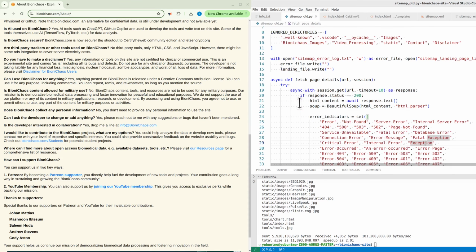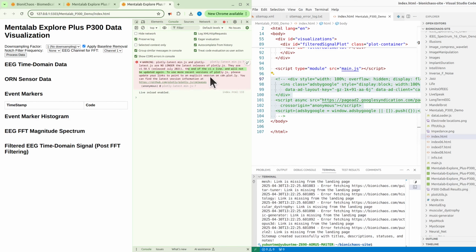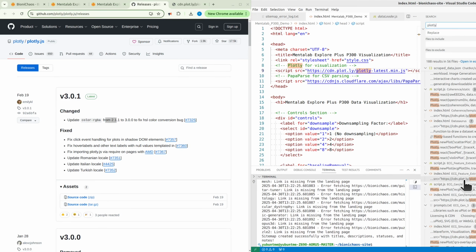Right, and we have this Python script that's checking the site. Can we have all up? 98 things that we need to fix. PC only works with camera, from memory. Again, games are handy because you can test straight away if things are working or not. Issues with Plotly version. It essentially says do not use the latest Plotly. We're using it in the ECG feature extractor as well. It's still working though, it's just a warning. This warning is an error that is not being picked up by the Python script, which is a bit odd.